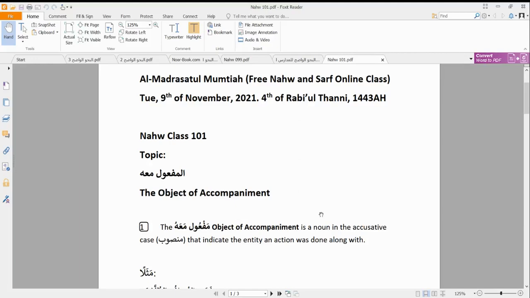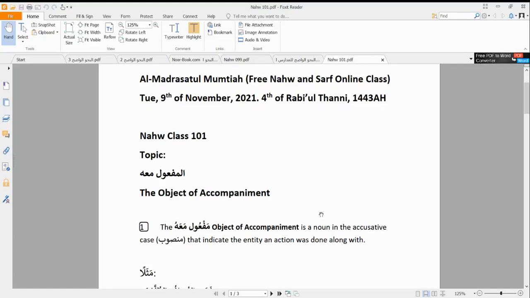Inshallah, today we are talking about al-maf'ulu ma'ahu, the object of accompaniment. So, what is the maf'ulu ma'ahu? We've talked about the other types of maf'ul, and this is the last one, the maf'ulu ma'ahu, the object of accompaniment.